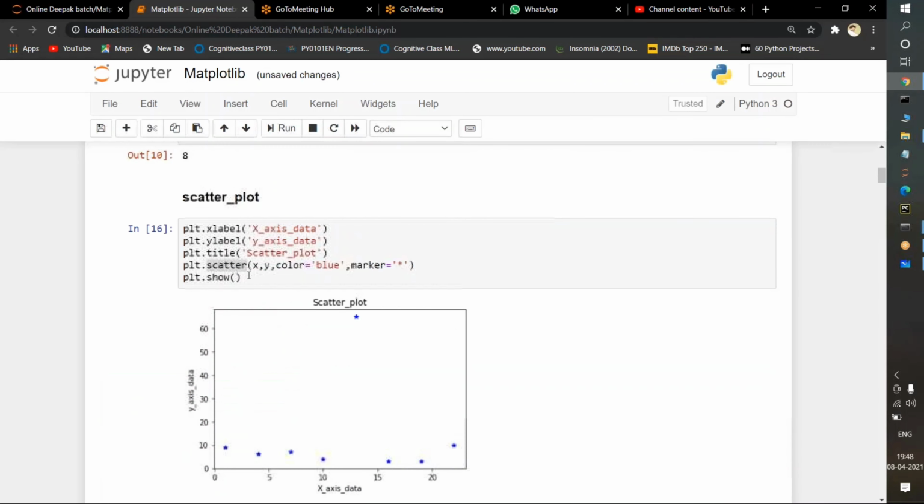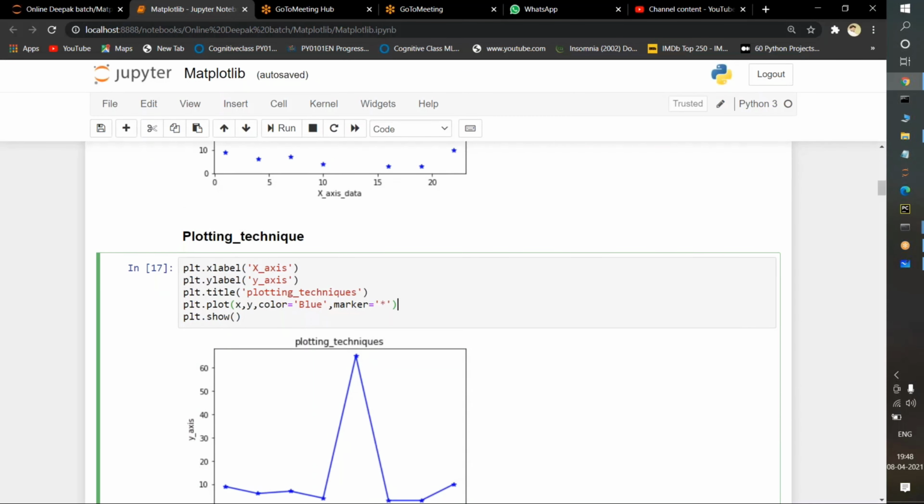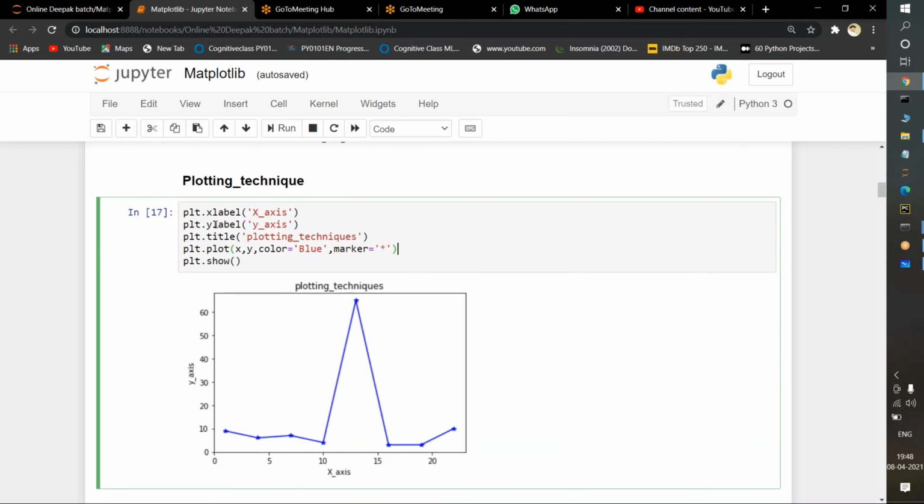So see here, a scatter plot is showing only the symbols. In the same way, I'm taking the x label, which means the x-axis, and the y label, the y-axis. I'm taking the title, the same. Instead of scatter here, I am passing plot. What is this plot going to do? I pass x, y, color, and marker.